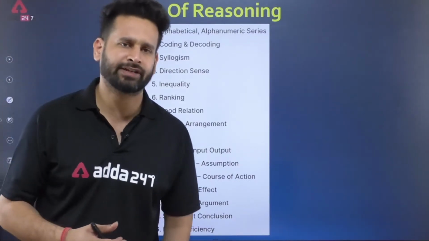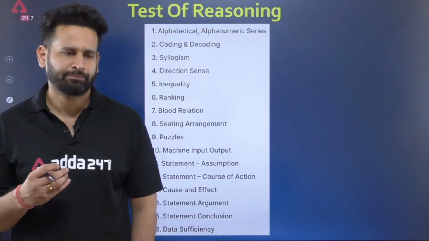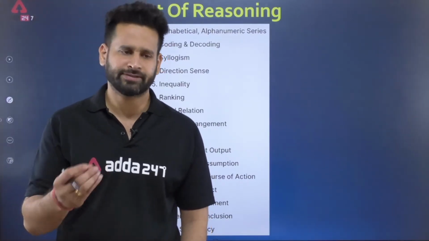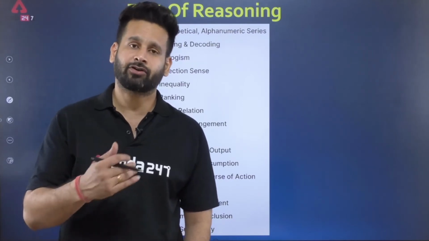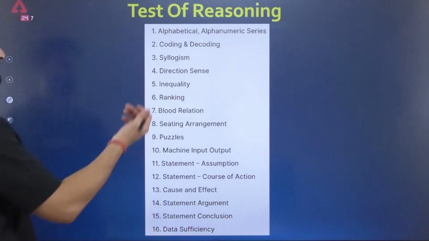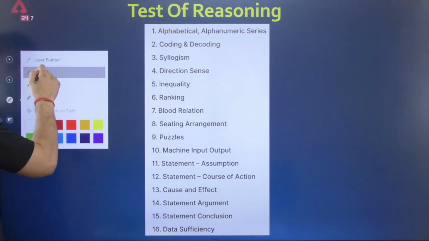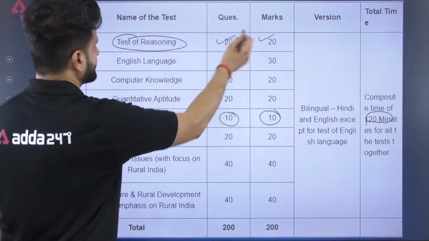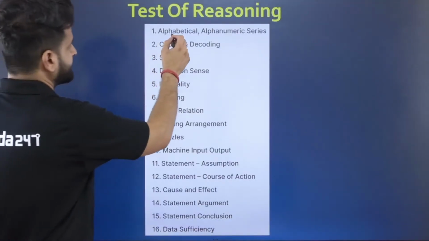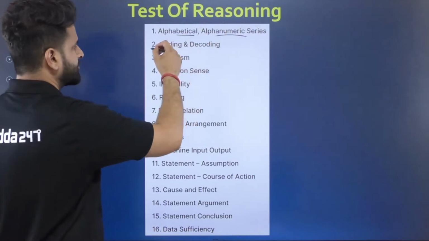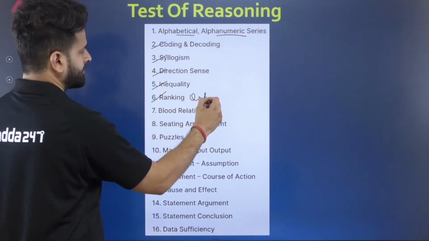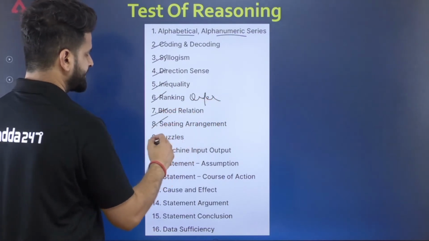Moving ahead, this is test of reasoning. Basically this test of reasoning is based on our banking reasoning only, right? Whatever topics we study for our banking exams, the same topics are the syllabus for test of reasoning. For example, alphabet test, alphanumeric series, coding-decoding, syllogism, direction, inequality, order ranking, blood relation, sitting arrangement, puzzle.